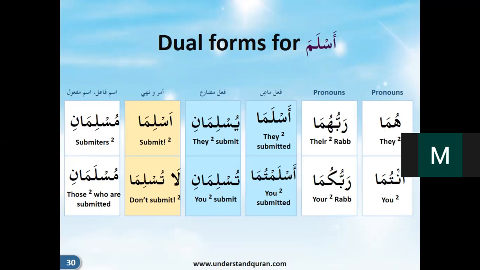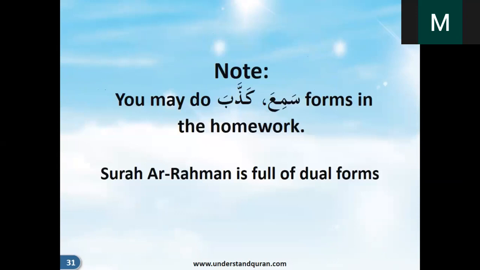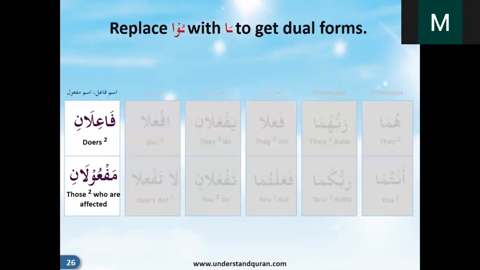Right? The order will be aslim. So for dual it will be aslim, aslima, aslimu, la tuslim, la tuslima, la tuslimu. Muslimun, muslimani, muslimuna, muslamun, muslamani, muslamuna. Right? So these are the things. Just write it a couple of times, and inshallah it will become easy. We can do this for many other words, kadhaba, sami'a, and as I said, in Surah Rahman there are a lot of words that are covered in this type. Right? If you want to take any other words, we can take that and practice that.